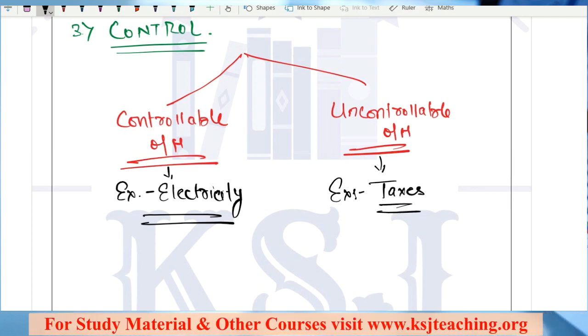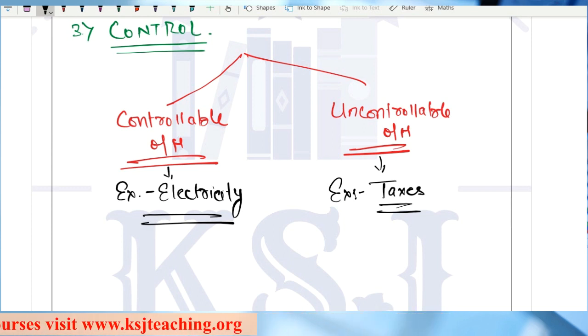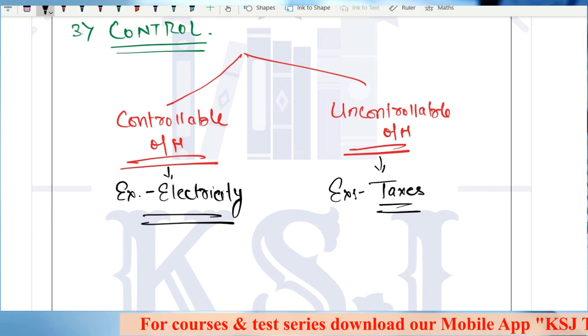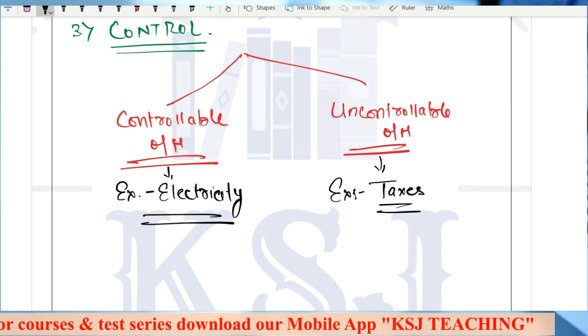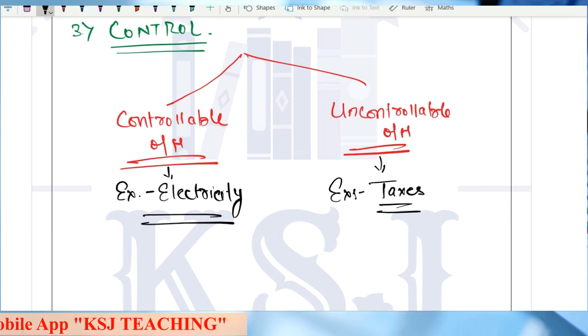Are the taxes under our control? No sir. Can you say, Modi ji, please reduce the taxes? Can you say, our finance minister, ma'am, please reduce the taxes? No sir, that is not in your control. That is in the control of government. So whatever the government is setting the taxes, whatever the rate of GST being set, whatever the rules being set, that is beyond your control. Those overheads are beyond control.